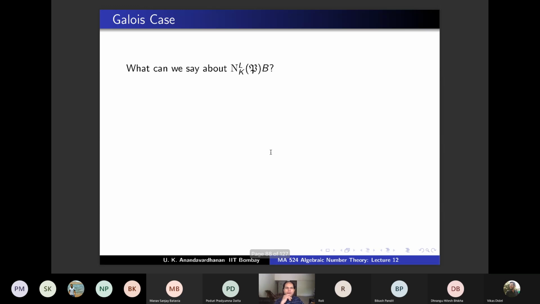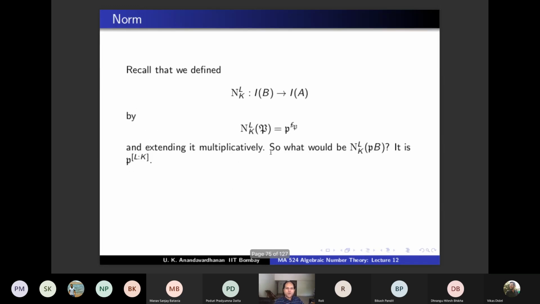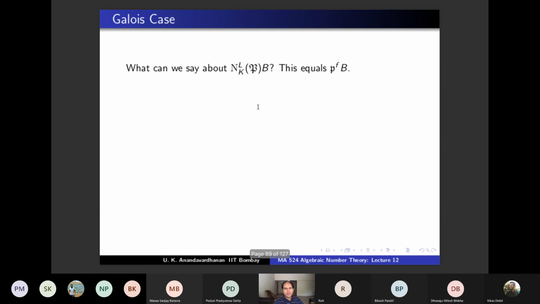Okay, all right. What can you say about this? This is the other direction. Here you are starting with a capital P, applying the norm, then doing the reverse map. Take the ideal generated by the norm of P in capital B. So do that, and you can see that the norm of P, by definition, is P power F, meaning F subscript P. So this is P power F times B.